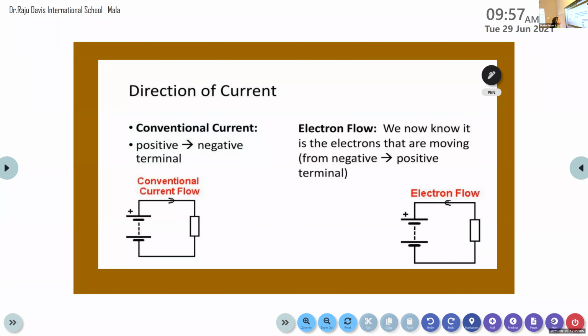Now we can discuss the direction of current. What about the direction of the current?